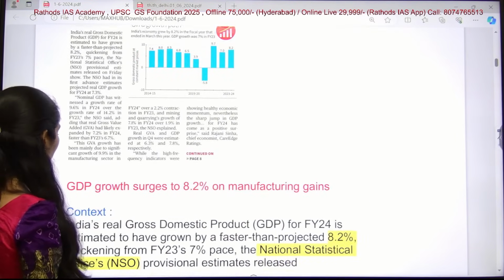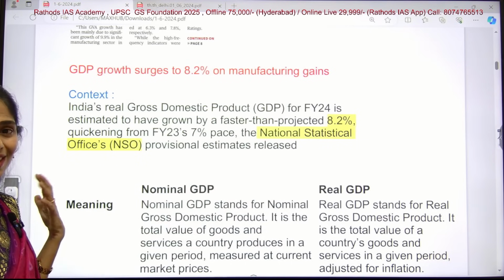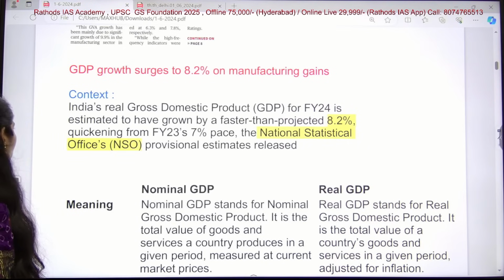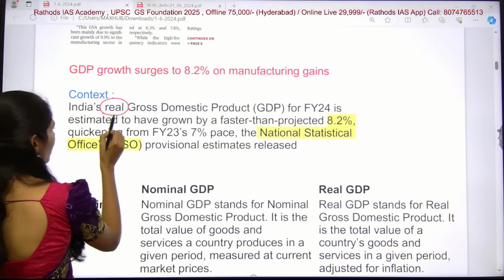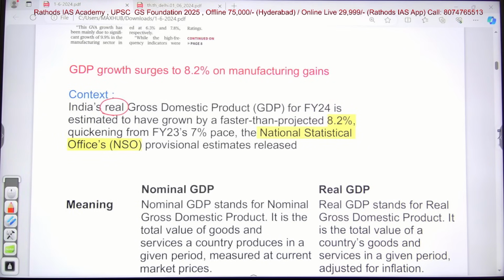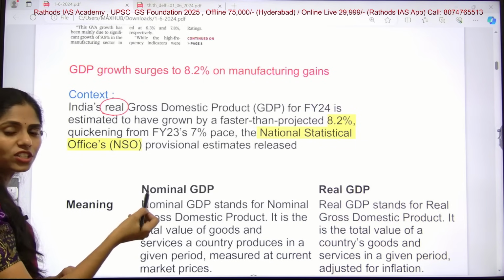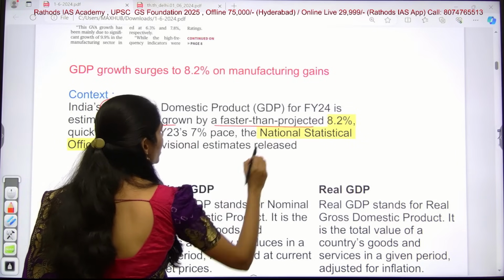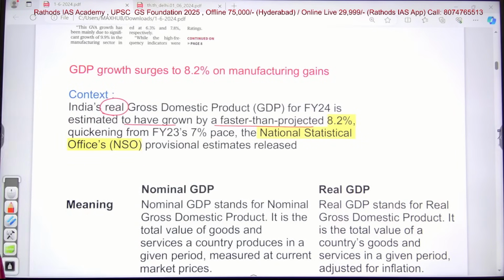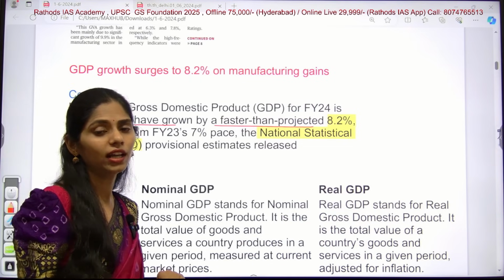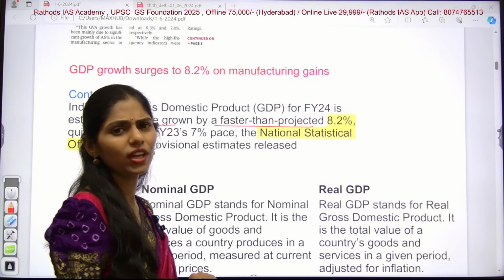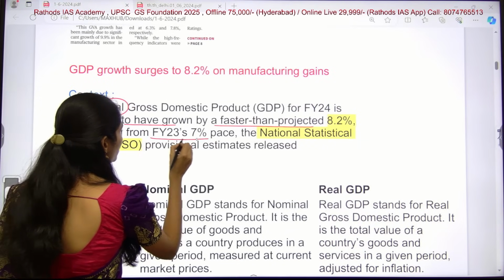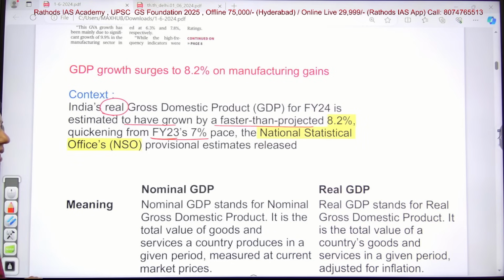The first topic here is GDP growth surges, meaning it increases to 8.2% on manufacturing gains. India's real gross domestic product, that is real GDP, for financial year 2024 is estimated to have grown faster than projected, at a fast 8.2%, quickening from the financial year 2023 pace of 7%.